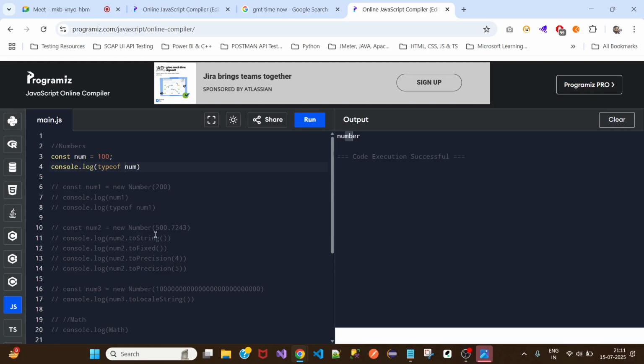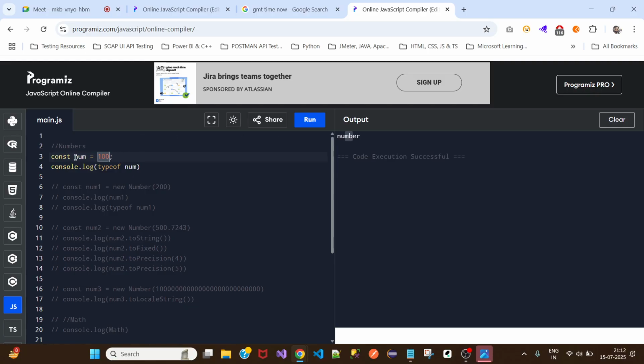What we are expecting is to create a number, and that is what we have created. But if we want to work on this number, we have to go ahead and create a number object. With this we can do mathematical calculations, but there are more facilities that we can use when creating a number object.